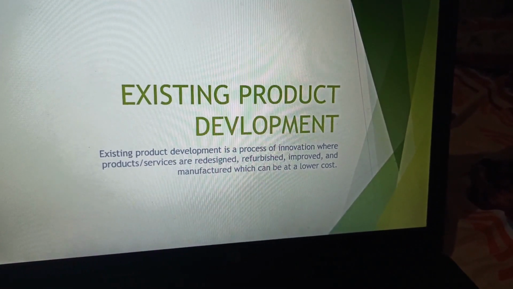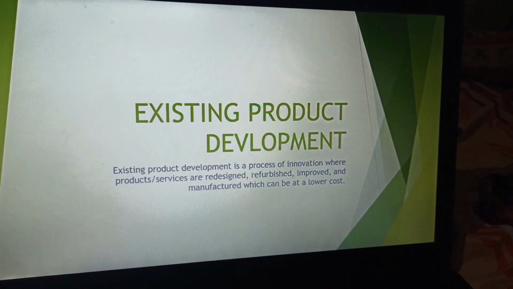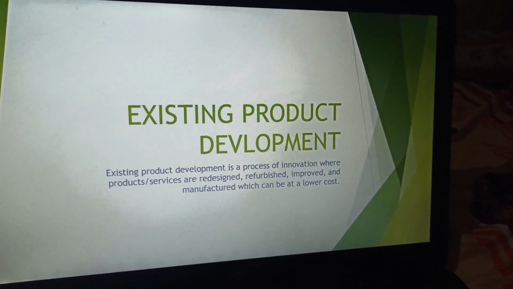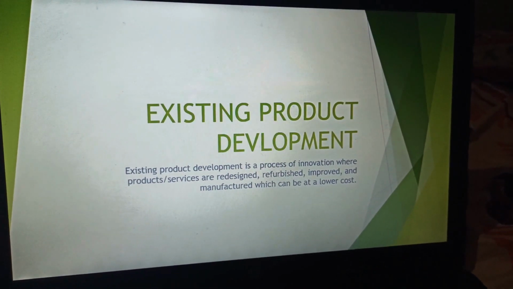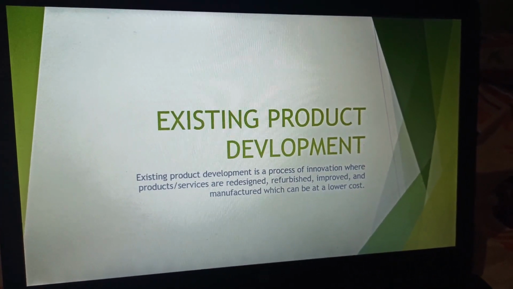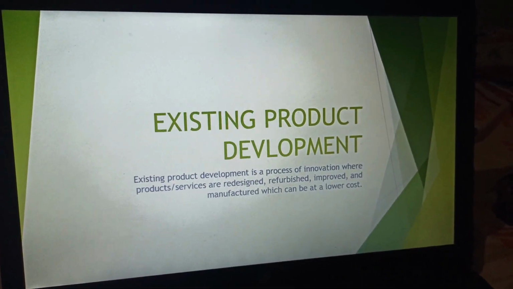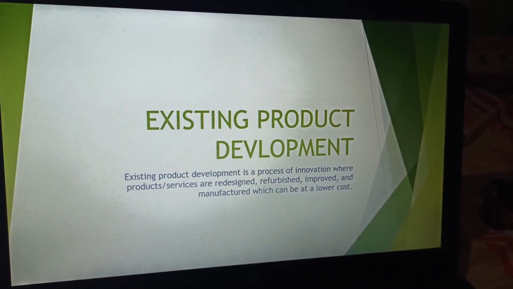Existing product development is the process of innovation where a product or service is redesigned. Any product has three stages: introductory, maturity, and decline. Existing product development is useful in the declining stage, where you have to redesign your product or innovate new products. It is a very important concept.